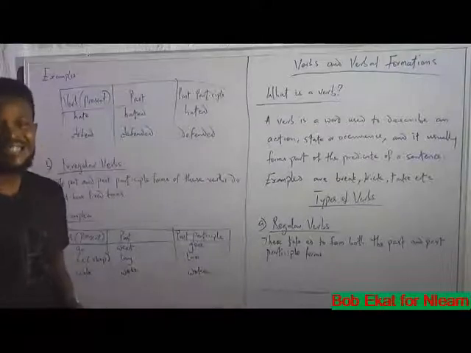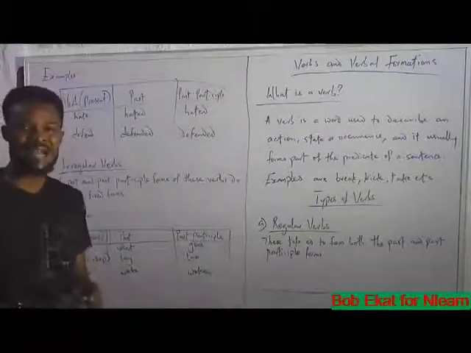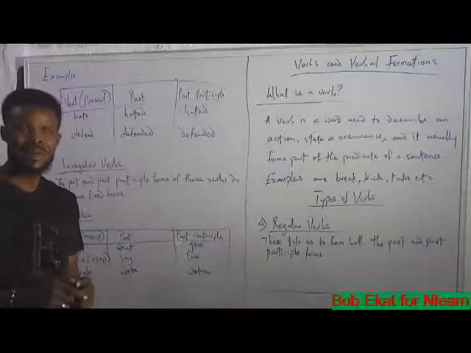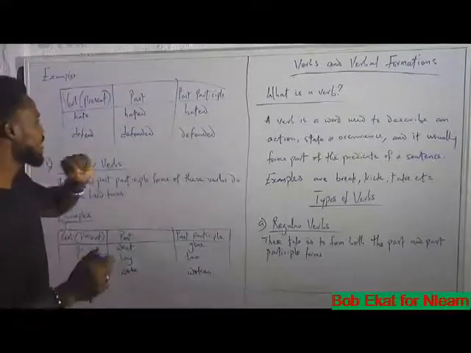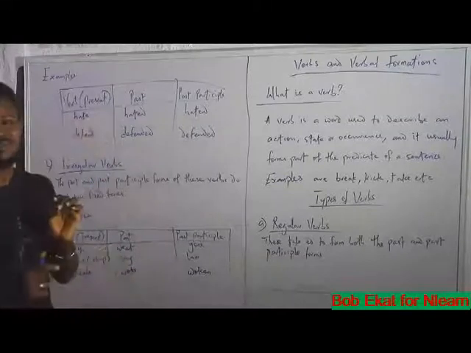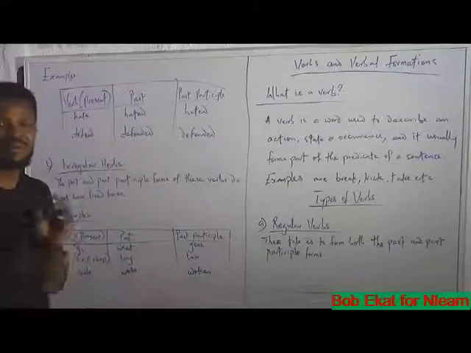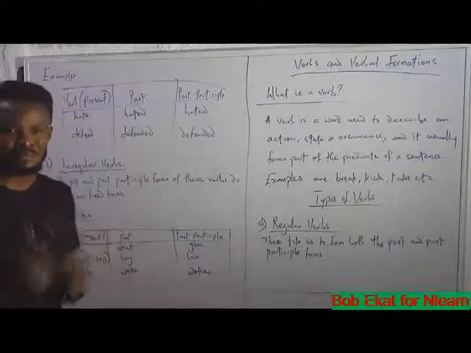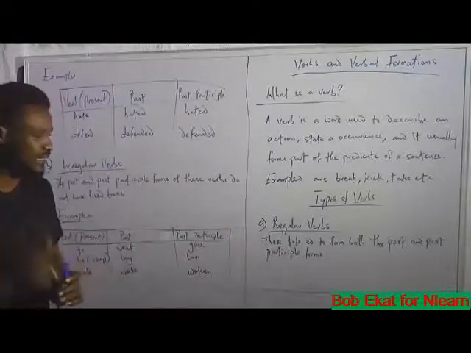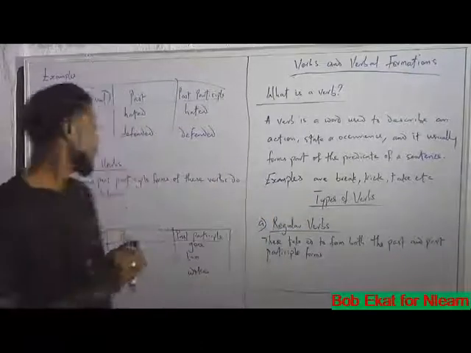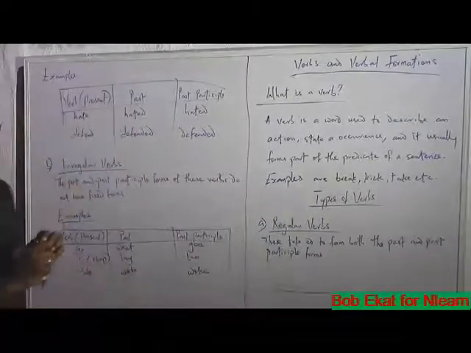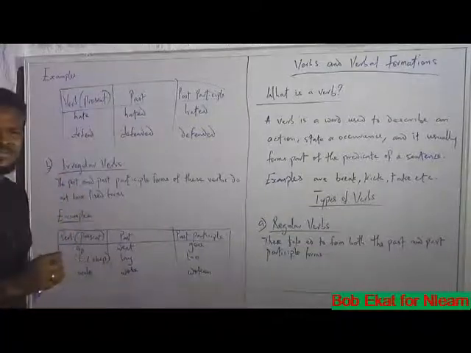I had defended my pride yesterday before multitudes. So when a word only needs ed to become past and past participle, we say such a word is a regular verb.